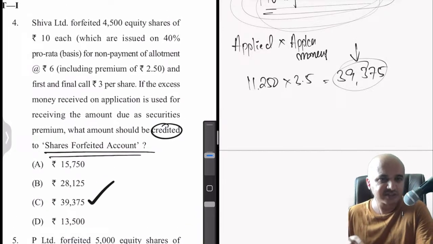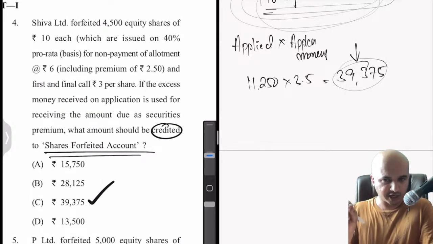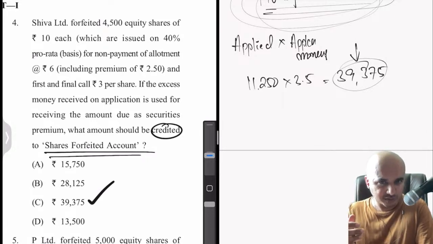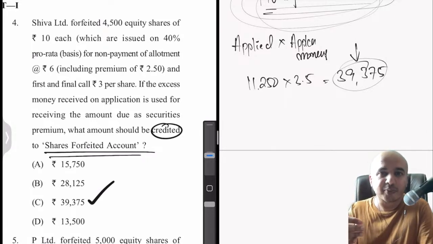So all that they have asked is the amount to be credited to share forfeiture account. Which amount will be credited to share forfeiture account? The amount which you have received. And what happens to this share forfeiture account? What is the nature of this? The nature of this is very simple. It is nothing but profit to the company.